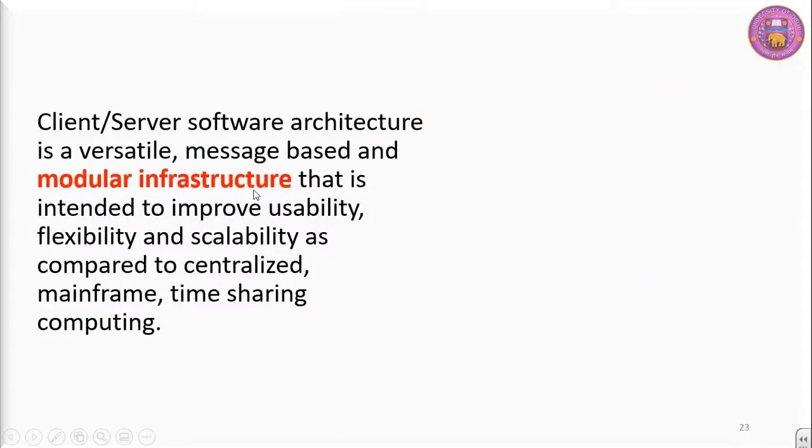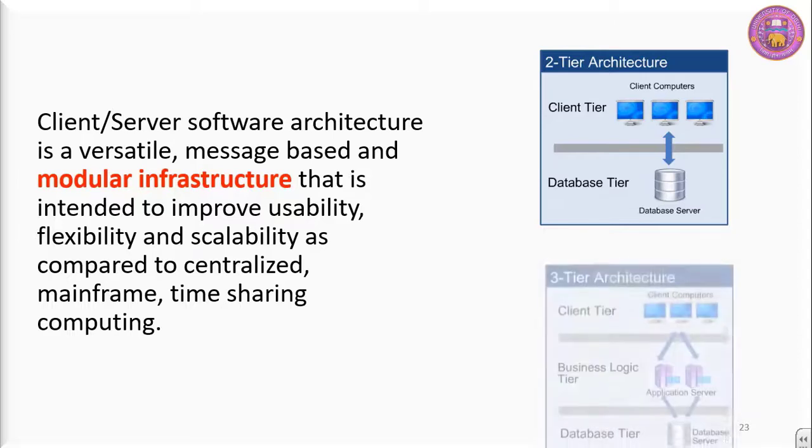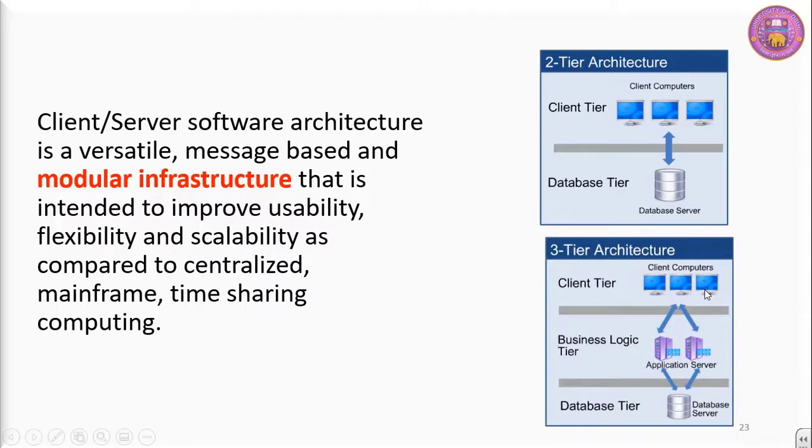Now let us look at the modular infrastructure. This is a two-layer design. We have client computers and we have a server computer. This we call two-layer or two-tier architecture. In case we want to have more than two layers, we have client computers, we have business logic computers, and we have database computers, that is servers. Now this becomes a three-tier, three-layer architecture. We call this thing modular infrastructure.